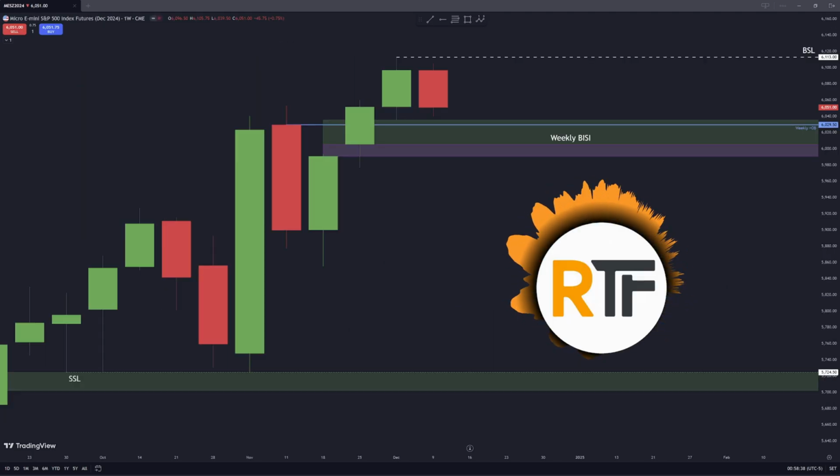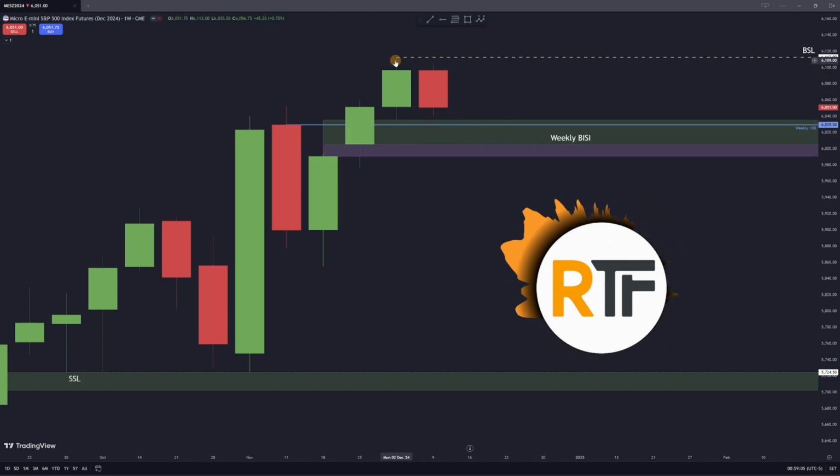Here's the S&P micros on the weekly chart. Now, I did say I want to be bearish going into this week, but technically the indices haven't shown any bearish signs just yet. If we take a look at the weekly chart for the past few weeks, we do have a volume imbalance here, and also we have a fair value gap, and I'm looking at this down candle as an order block with this blue line. So I do anticipate price coming back down into this area.